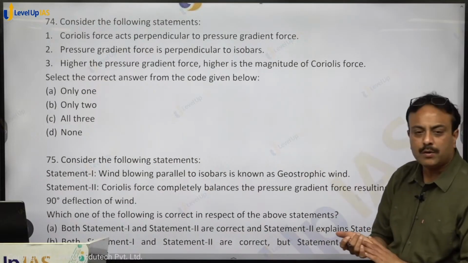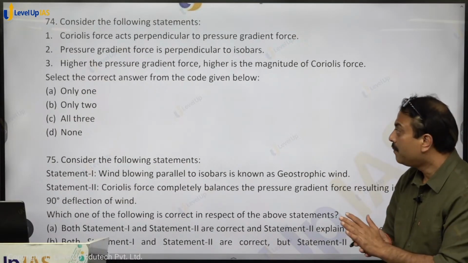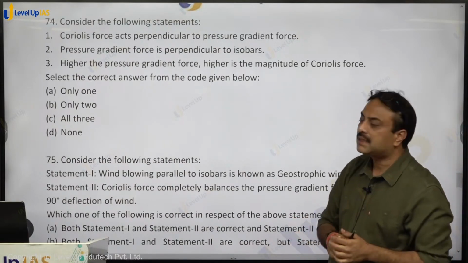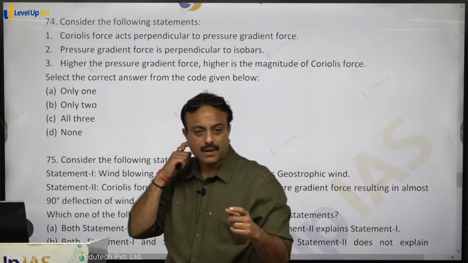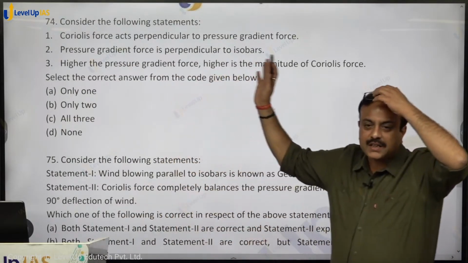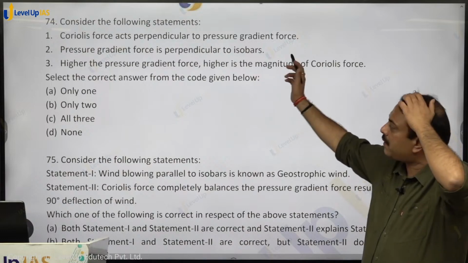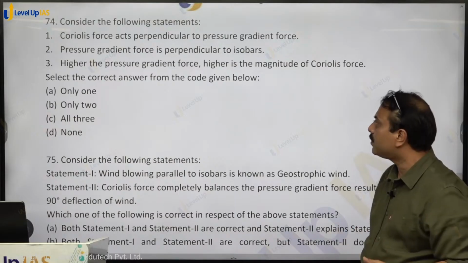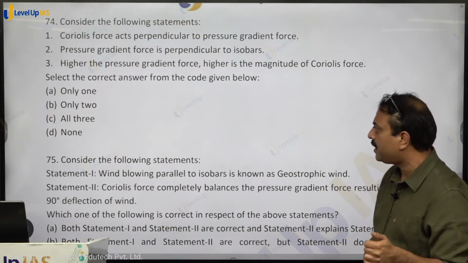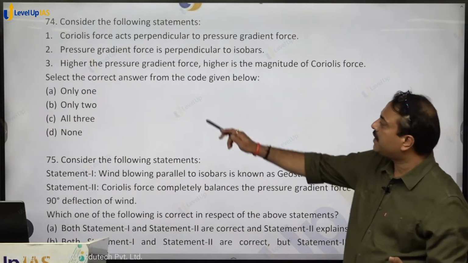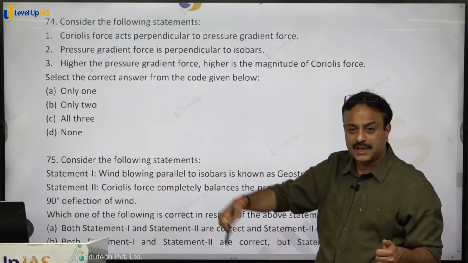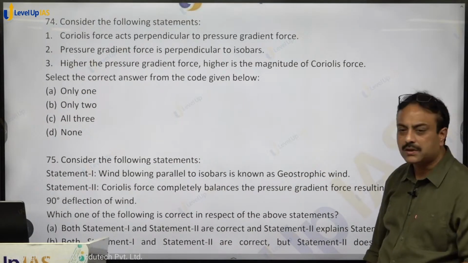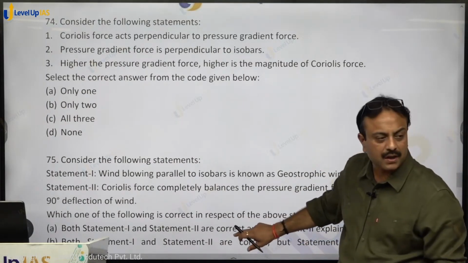Coriolis force acts perpendicular to pressure gradient force. Pressure gradient force is perpendicular to isobars, correct? Higher the pressure gradient force, higher is the magnitude of Coriolis force. Coriolis force acts perpendicular to pressure gradient force, a 100% correct statement. Pressure gradient force is perpendicular to isobar, this is also a correct statement. If the pressure gradient force is higher, then what will happen? The speed of the wind will be more, and so the magnitude of Coriolis force will be higher. So all three statements hold true. Option C, C for cat, shall be the right answer.